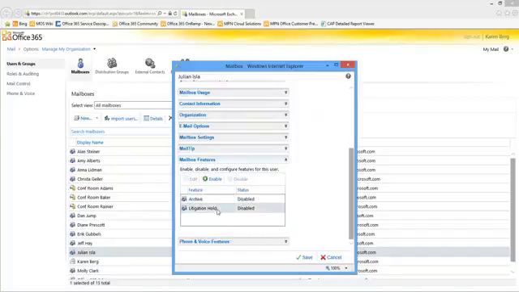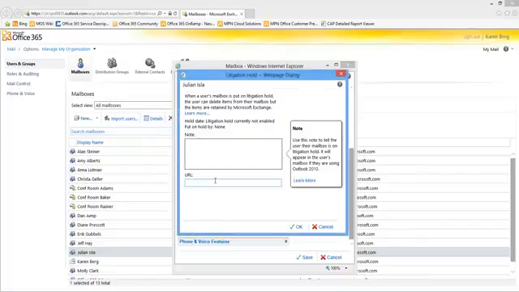And I also can go in here and enable litigation hold. So I choose to go in and turn on litigation hold, and I have a couple of options here. One of those is that I can set up a note. If I want to notify the user that litigation hold is being turned on in their mailbox, I can do that here.